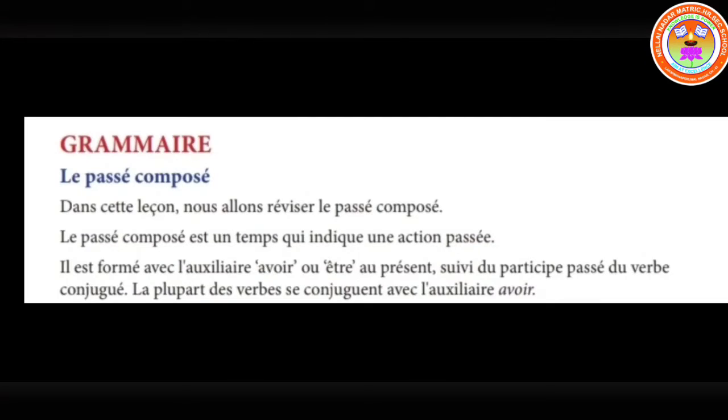Il est formé avec l'auxiliaire avoir ou être au présent suivi du participe passé du verbe conjugué. That is, it is formed with the auxiliary verb avoir or être in the present form, followed by the past participle of the given verb, and most verbs will be conjugated with the auxiliary verb avoir.